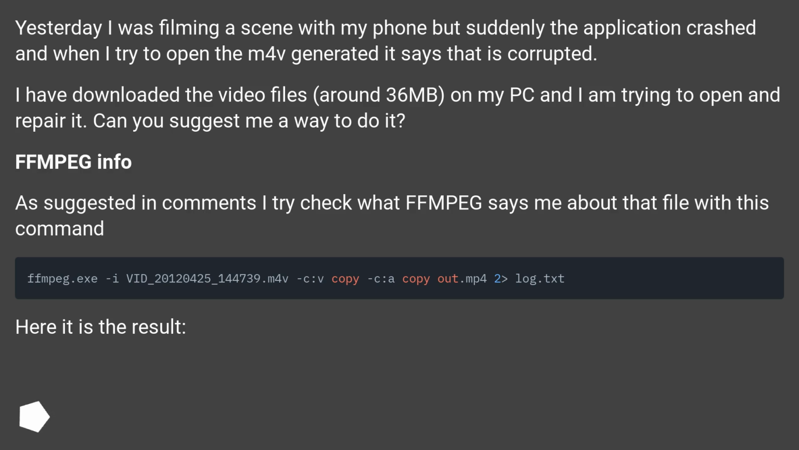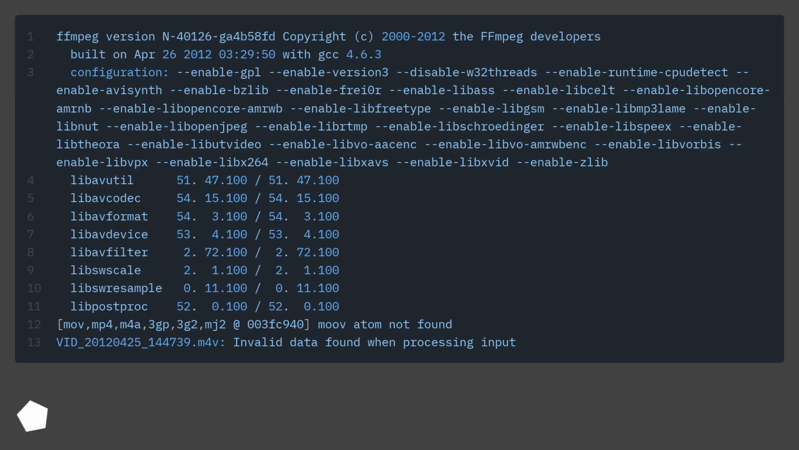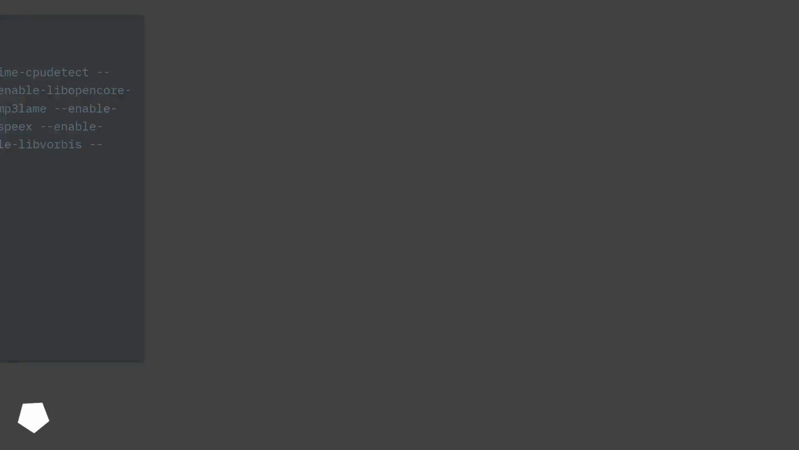FFmpeg info. As suggested in comments, I tried to check what FFmpeg says about that file with this command. Here is the result. The latest 2 lines are displayed in red.